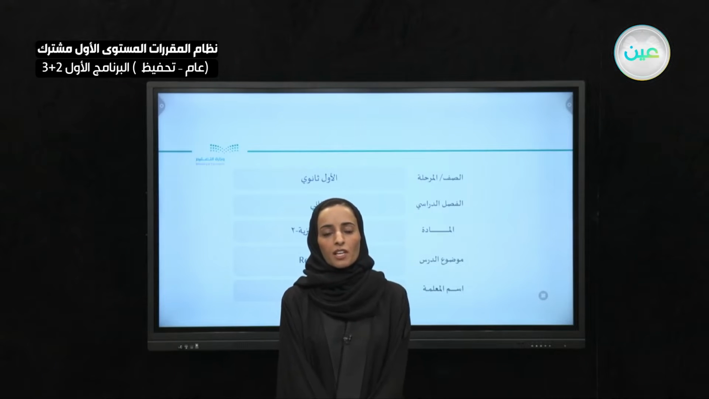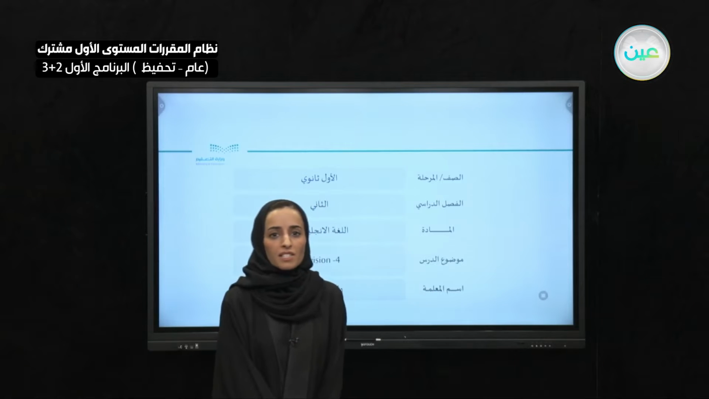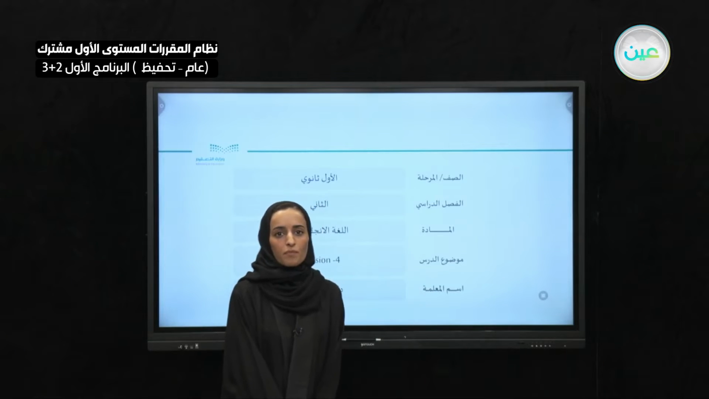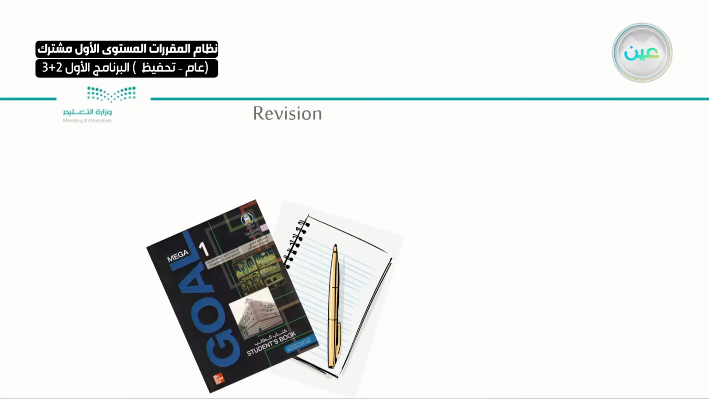In our lesson today, we will continue with what we are doing this week. We are revising your previous semester, so it's going to be revision 4. All you need today is your book, Mega Goal number 1, a sheet of paper and a pen to take down your notes. Let's get started.